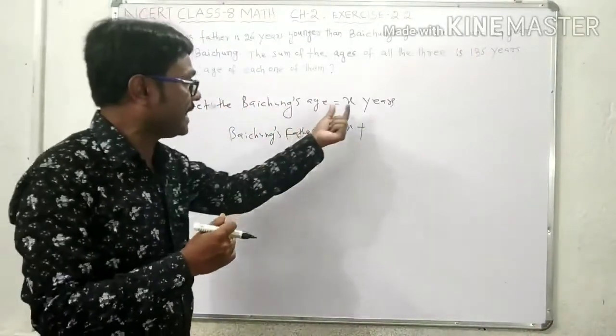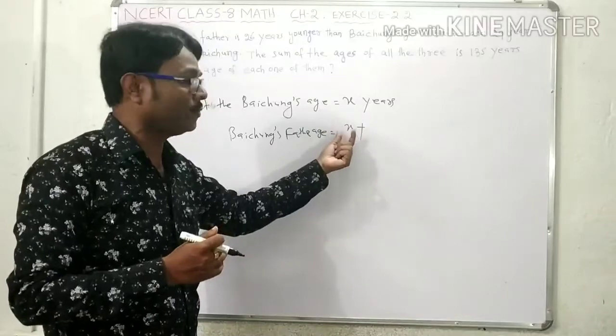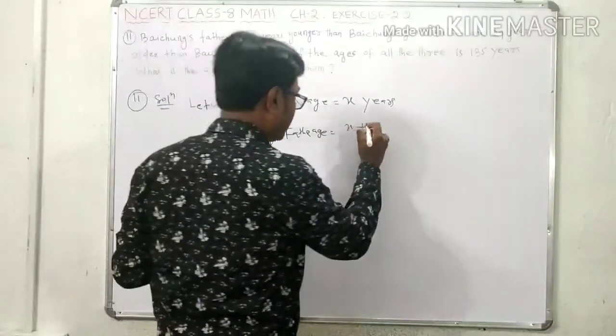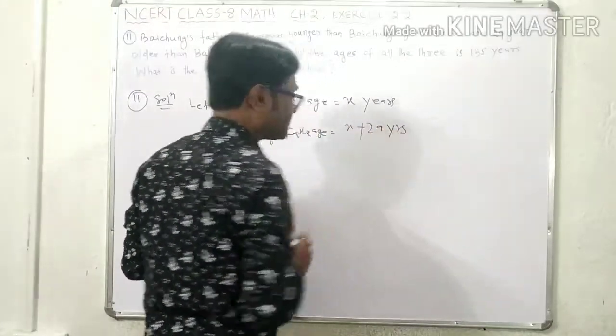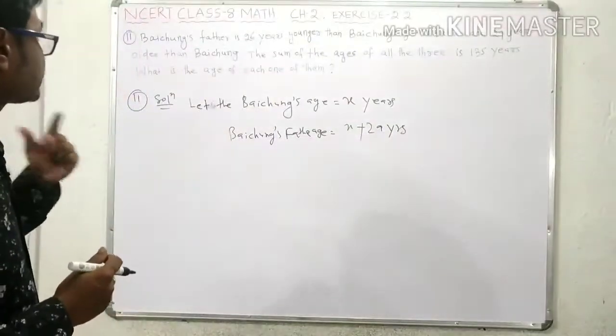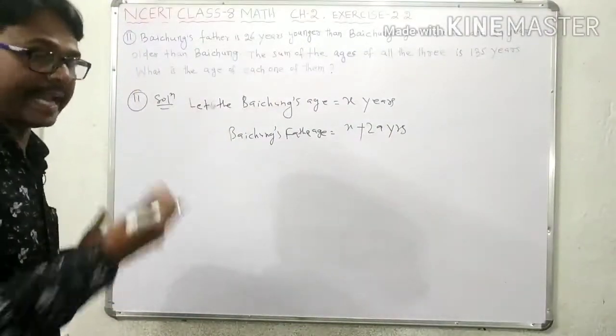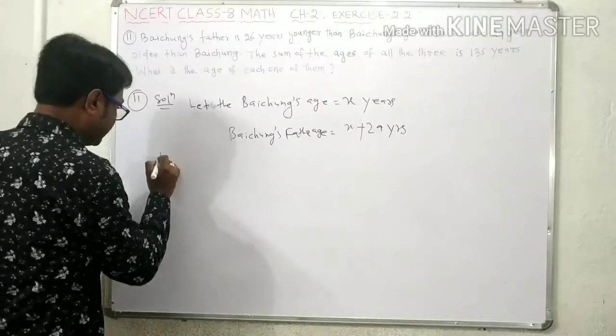If Baichung is x years, then Baichung's father's age will be x plus 29. X plus 29 years. Is that clear? Next, Baichung's grandfather.